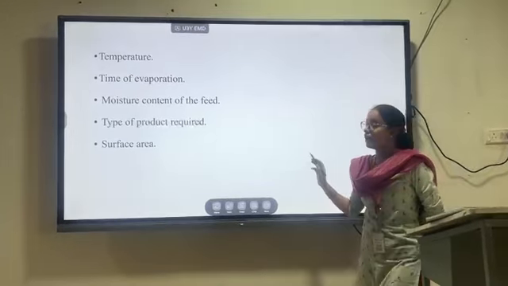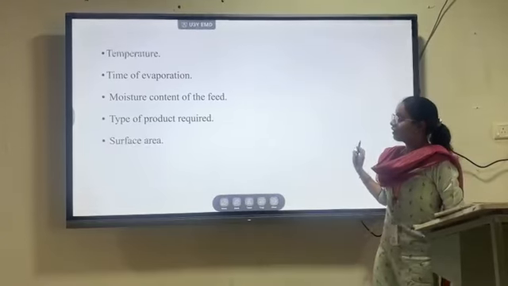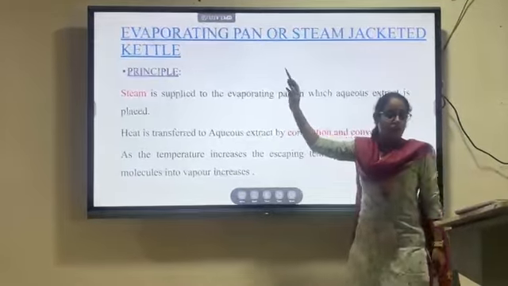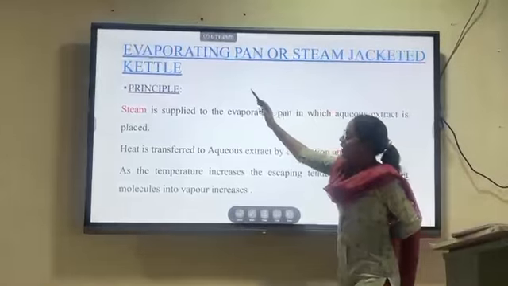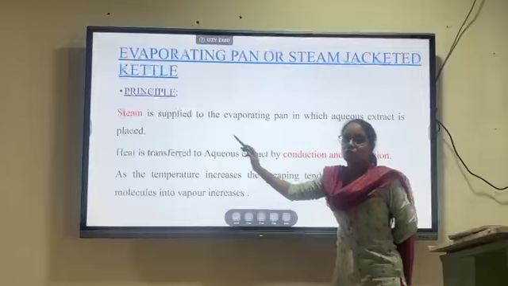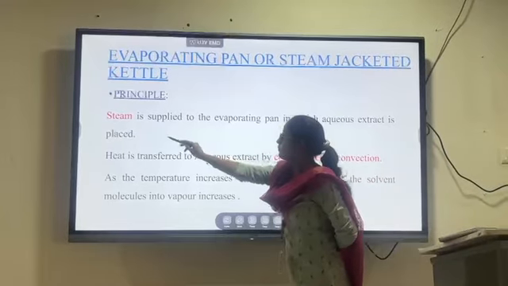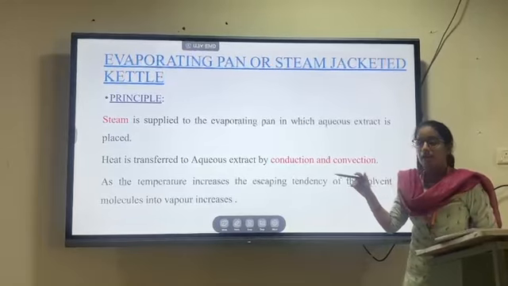Next, coming to the equipment which will be used in industries for evaporation. First one is the evaporating pan or steam jacketed kettle. Steam jacketed kettle is also called an evaporating pan. In the evaporating pan, the principle involved is steam. Steam is supplied to the pan so that the liquid will be evaporated.